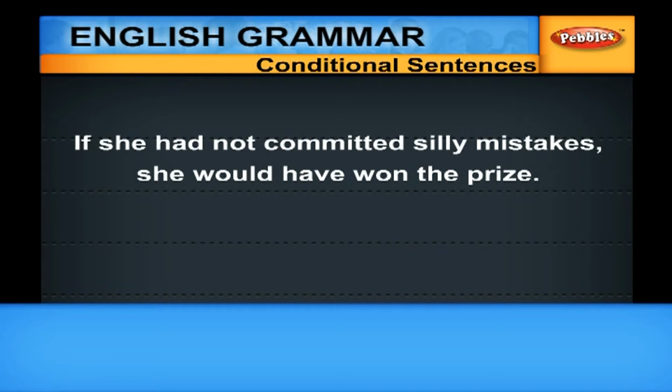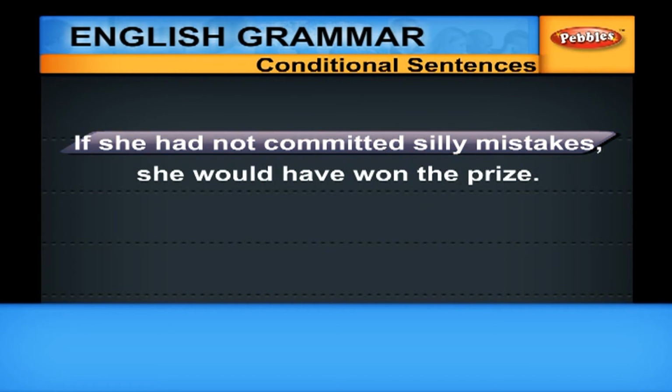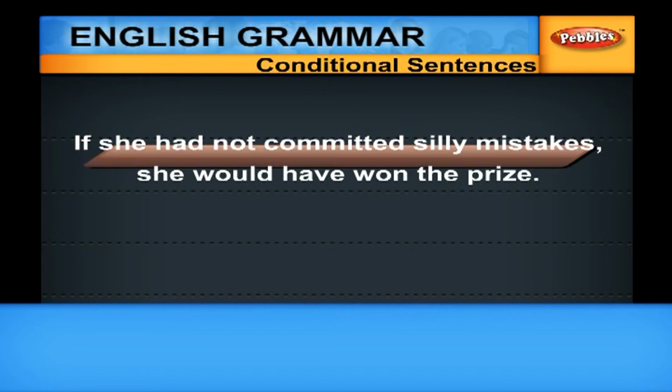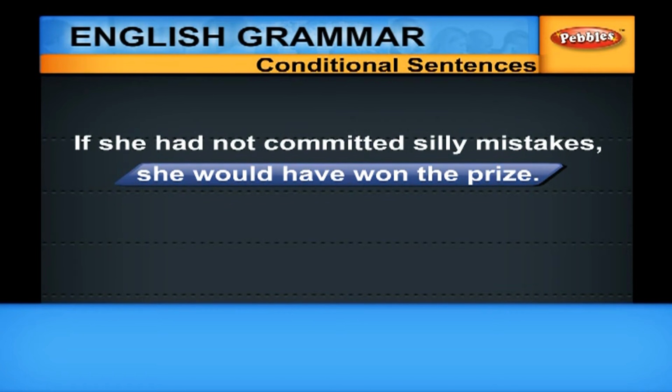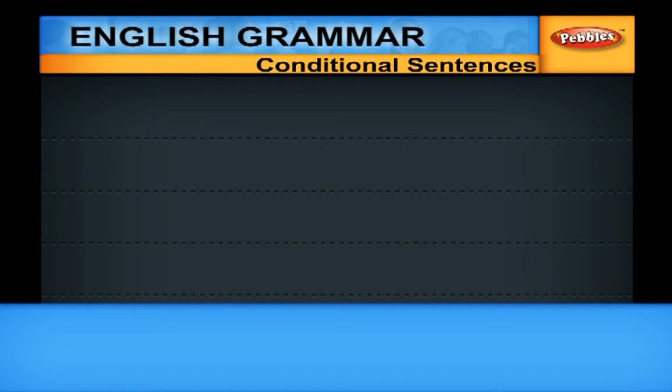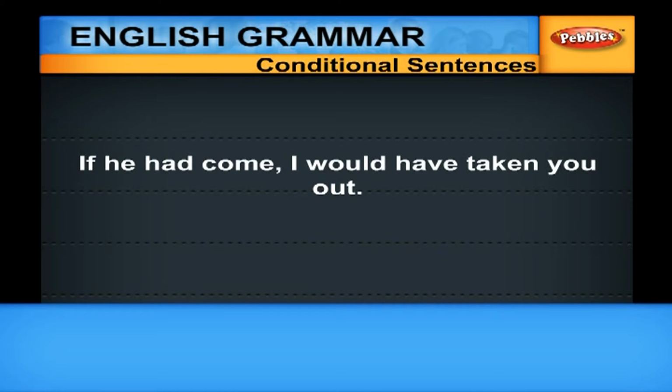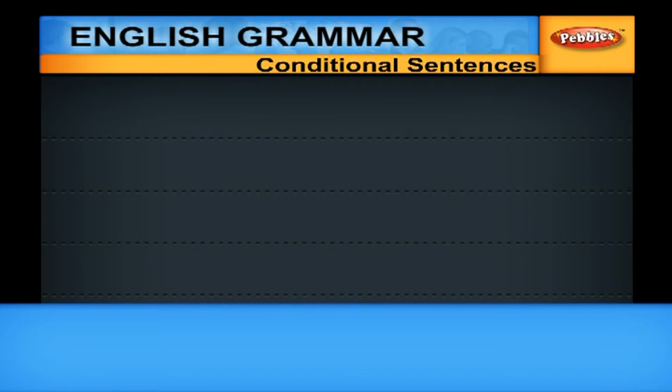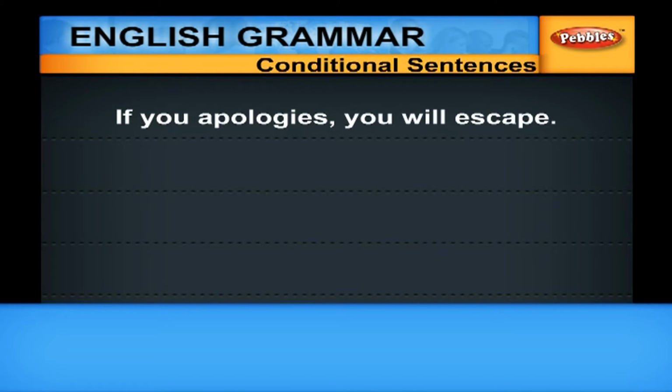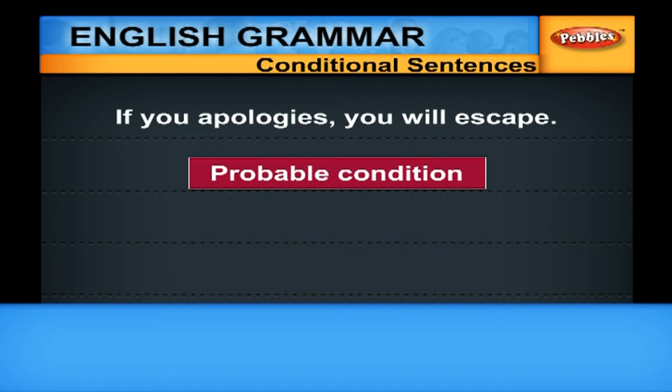In the impossible condition, if clause should be in the past perfect. The main clause will have would followed by have and past participle. If he had come, I would have taken you out. Now I will give you sentences with all the three conditions. If you apologize, you will escape. So here it is a probable condition.